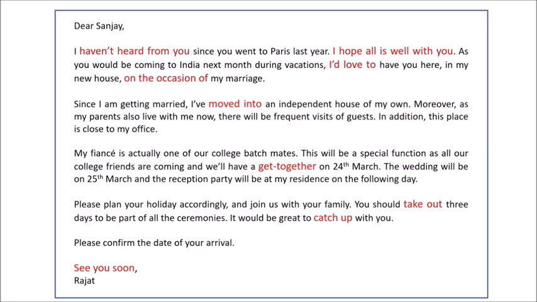Let's take a look at the vocabulary we have used in our model letter. I've highlighted some of the keywords here. Haven't heard from you. I hope all is well with you. I'd love to. On the occasion of. These are some standard phrases or expressions. Moved into, get together, take out, catch up. These all are phrasal verbs. See you soon. That's a friendly sign off. You can see I've used a range of different words, and most importantly, my choice of words is informal. I've made use of contractions, phrasal verbs, phrases or expressions, they all give a casual tone to the letter, which is essential in an informal letter.